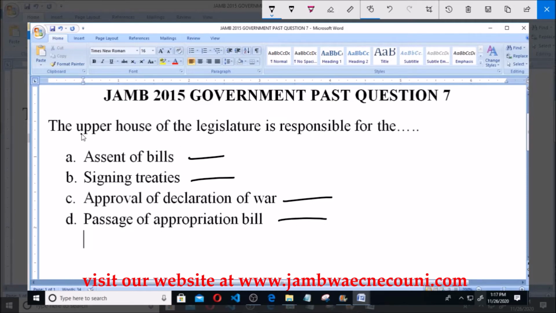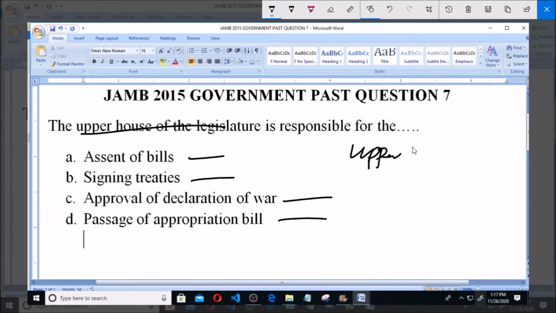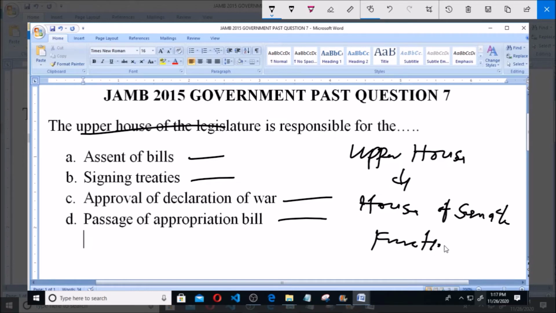Now, what this question is saying is that the upper house of the legislature is known as the Senate. So the specific function of the Senate is what is being talked about now. Assent to bills means signing.